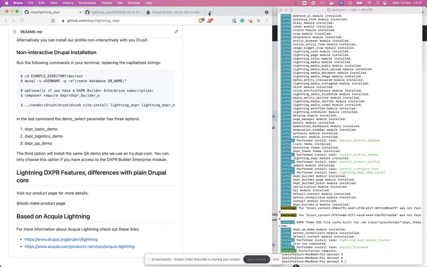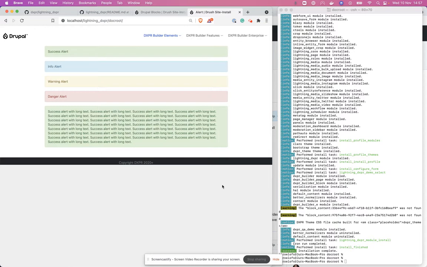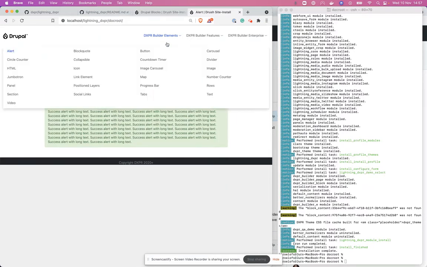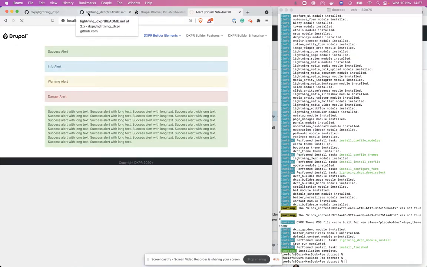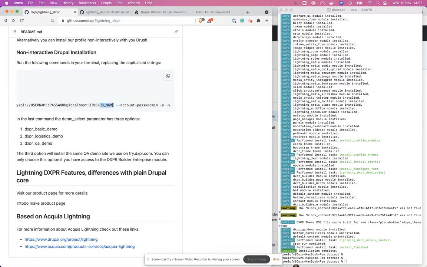All right, so let's see what we got. This looks good. We have our QA demo website. As you can see in the install command, we set it up with an account password admin.